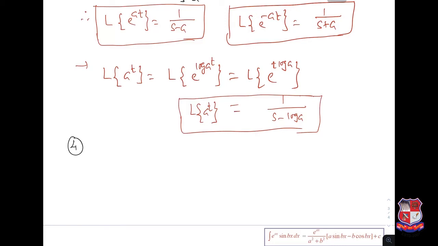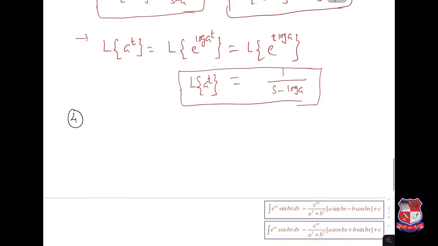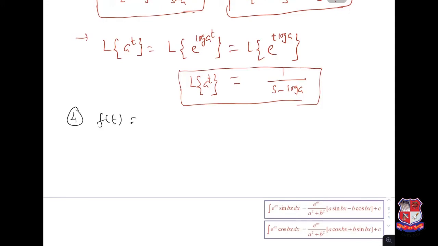So let us now have the Laplace transformation of sine at. So f of t equal to sine at.